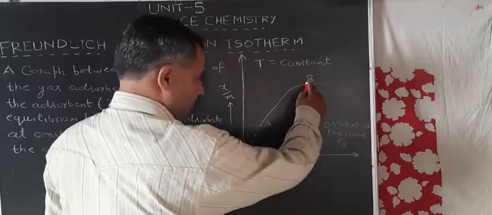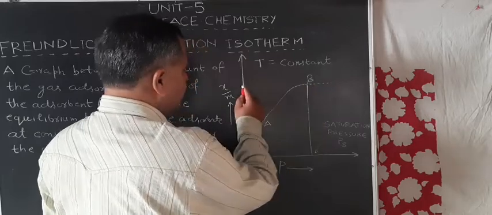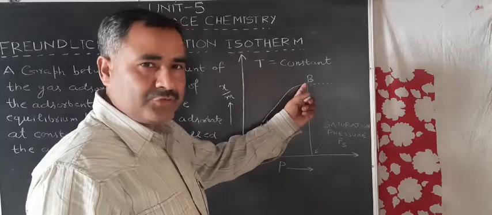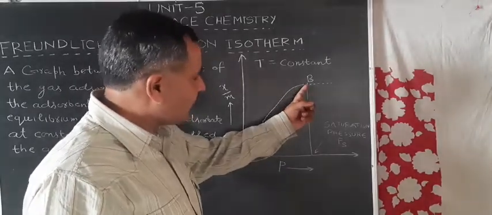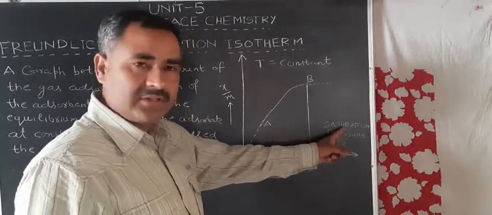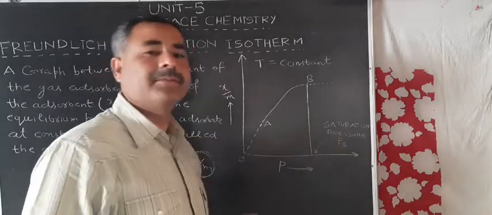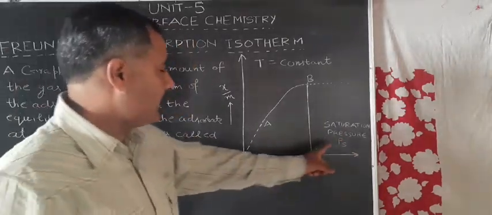This state, when x by m reaches a maximum value, is called the saturation state. The pressure at the saturation state is called the saturation pressure, and it is represented by PS.